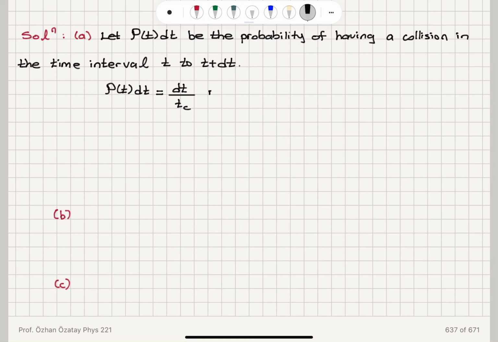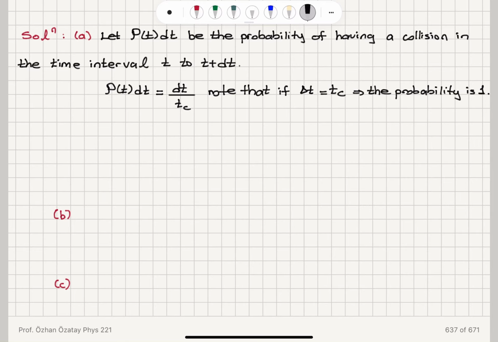So we note that if the time between t and t plus dt is delta t, and that delta t is equal to the collision time tc, the probability of having a collision will be 1. So the probability is then going to be 1.